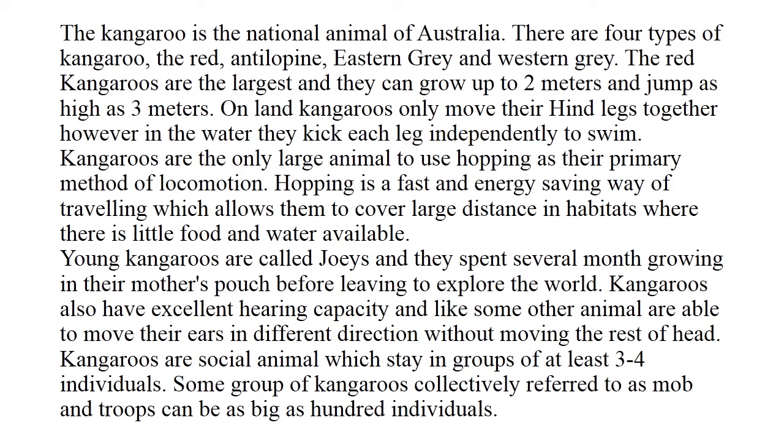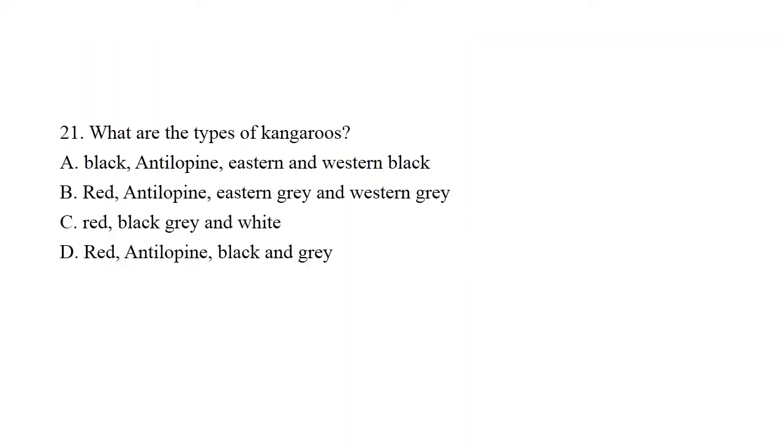Kangaroos are social animals which stay in groups of at least 3-4 individuals. Some groups of kangaroos, collectively referred to as mobs and troops, can be as big as 100 individuals. So solve the questions. Question number 21.